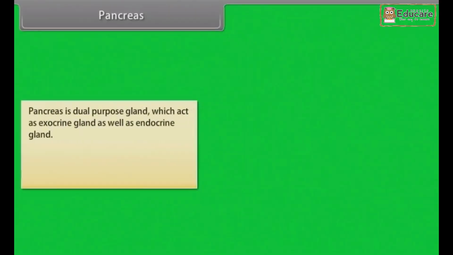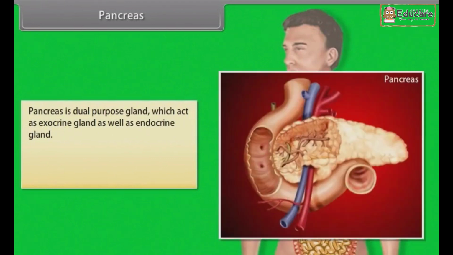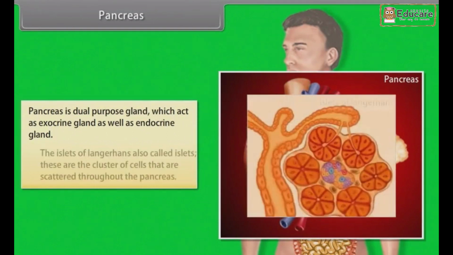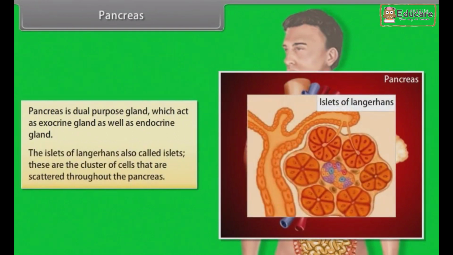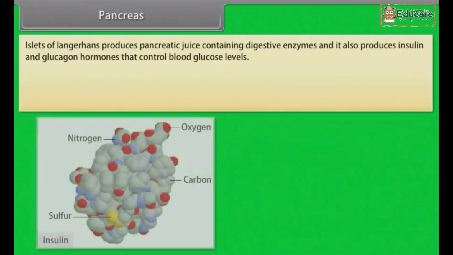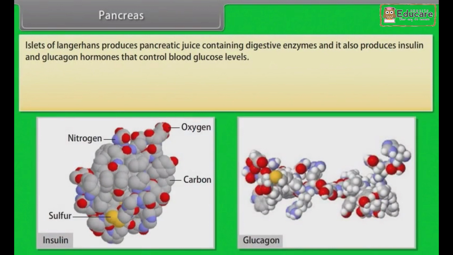Pancreas. The pancreas is a dual-purpose gland which acts as an exocrine gland as well as an endocrine gland. The islets of Langerhans, also called islets, are clusters of cells that are scattered throughout the pancreas. The pancreas produces pancreatic juice containing digestive enzymes, and it also produces insulin and glucagon hormones that control blood